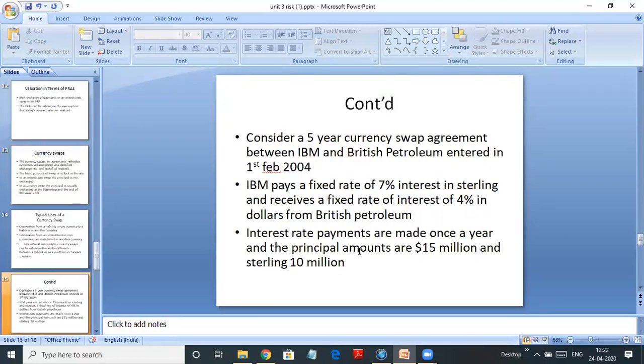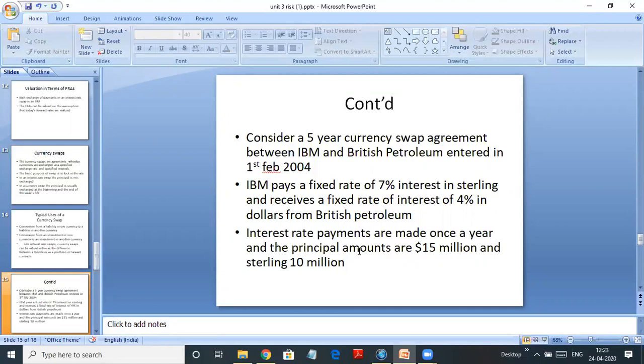Consider a 5-year currency swap agreement between IBM and British Petroleum entered on 1st Feb 2004. So IBM has decided to pay a fixed rate of 7% interest in sterling and receive a fixed rate of interest of 4% in dollars from British Petroleum. Here interest rate payments are made once a year and the principal amounts are $15 million and 10 million sterling. So what is IBM doing? IBM is receiving 4% interest in dollars and it is paying 7% interest in sterling.